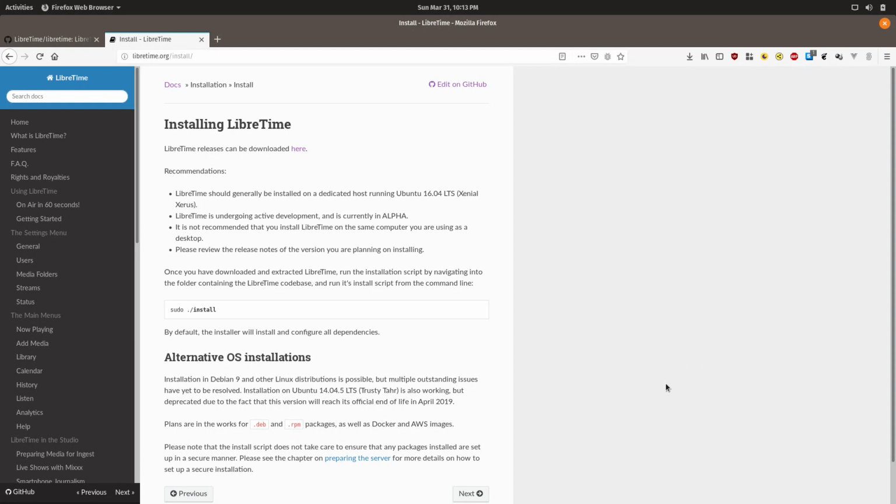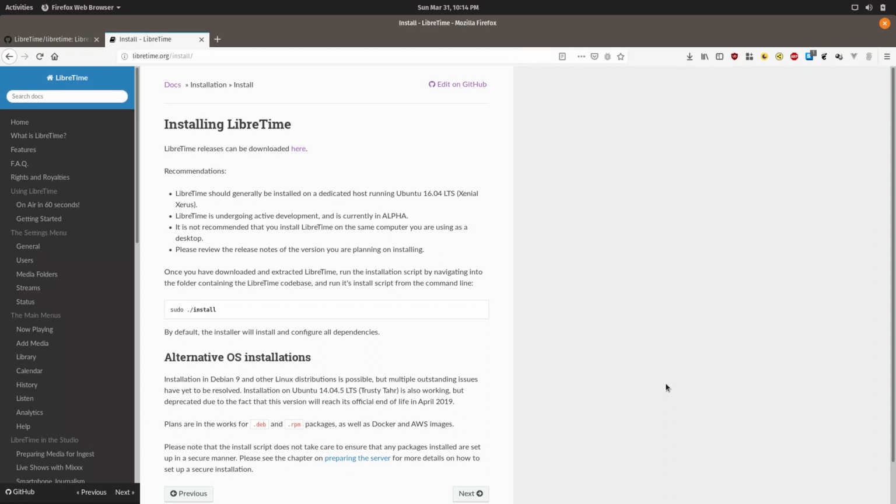Before we start, you will need a VPS, virtual private server, or a physical server running Ubuntu 18.04. These instructions should also work with Ubuntu 16.04 as well. We are working on supporting the latest version of Debian, but there are still some issues with certain packages, so we recommend using Ubuntu 18.04 at this point.